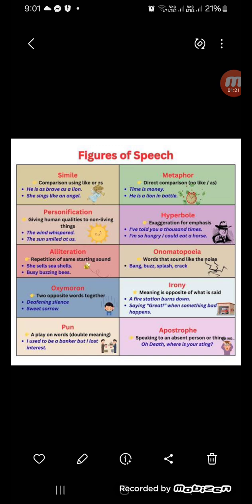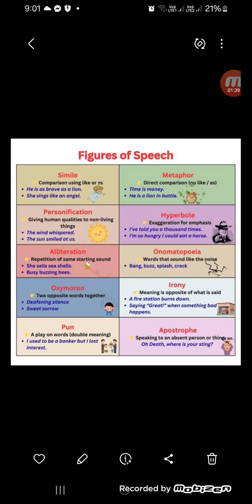The third one is alliteration, which is a repetition of the same starting sound. For example, she sells seashells. Here we repeated the letter S. She sells seashells. Okay?